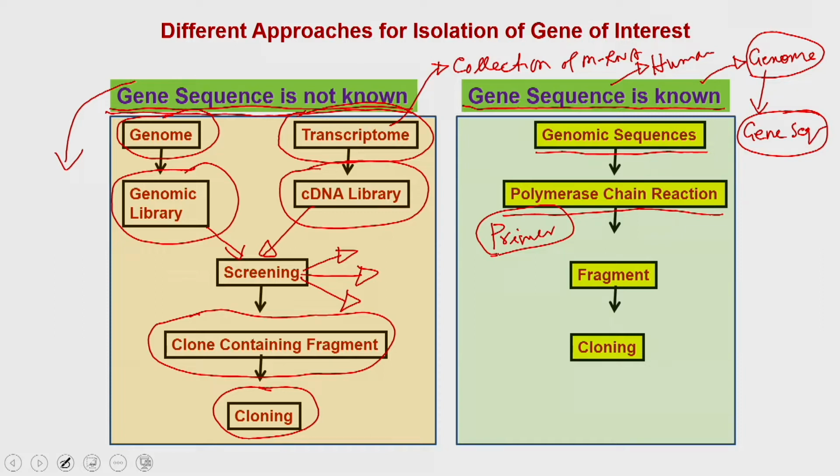By this you are going to get the PCR product, and once you have the PCR product, you can put it into the cloning vector or the overexpression vector, and then use these clones subsequently for downstream applications.